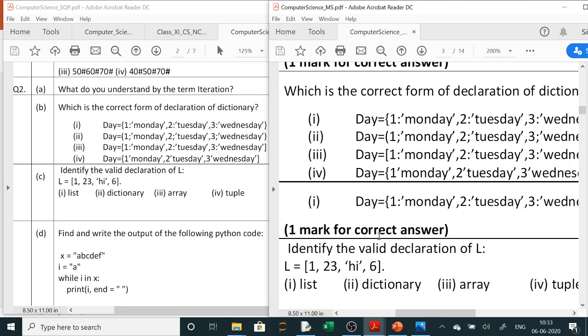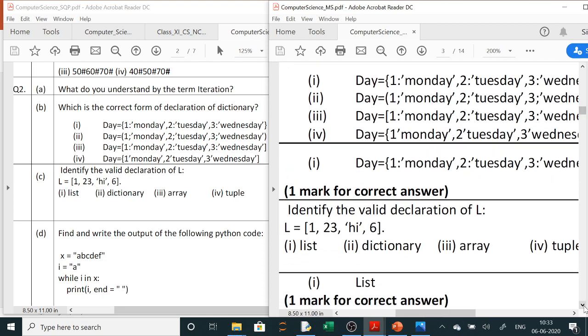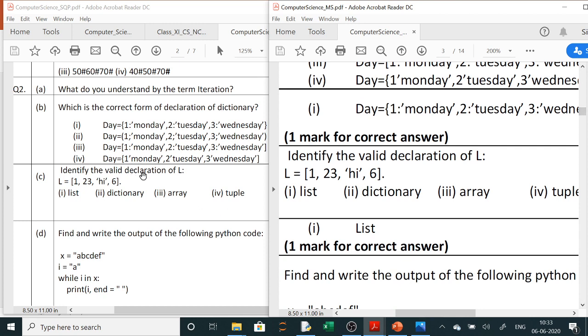Clear? Next question is, identify the valid declaration of L. Now here you can see L is having some values in square bracket. Square bracket means list, and values are heterogeneous, that is string is also there, numeric value is also there, so it is a list.